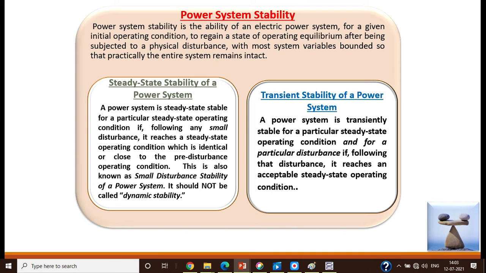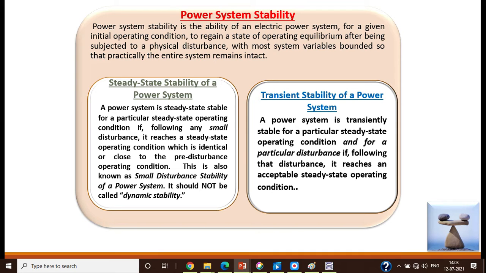That is, in the event of any fault or imbalance, if the system regains its original state of equilibrium, then it is called power system stability.